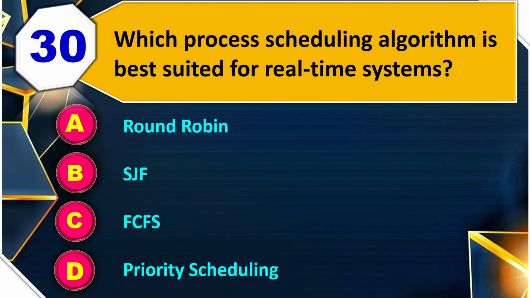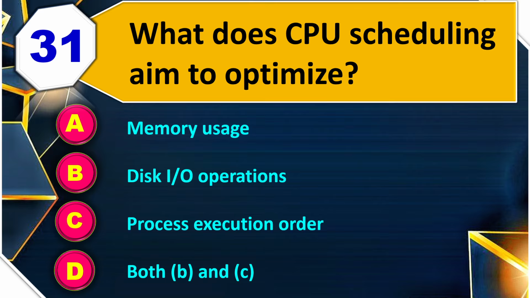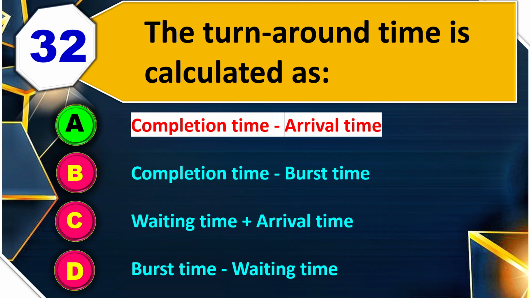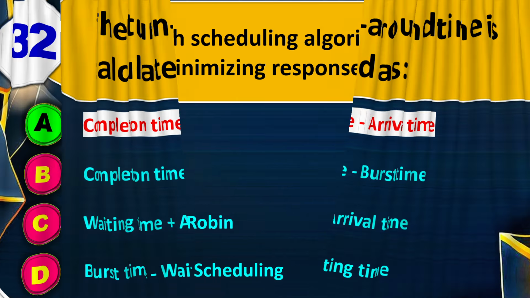Question number 31. What does CPU scheduling aim to optimize? Memory usage, disk IO operations, process execution order, or both B and C? So the right answer of this question is both B and C. 32. The turnaround time is calculated as completion time minus arrival time, completion time minus burst time, waiting time plus arrival time, or burst time minus waiting time. So the right answer is completion time minus arrival time.